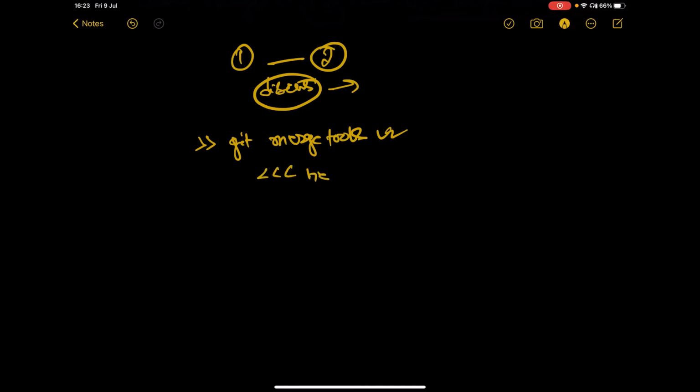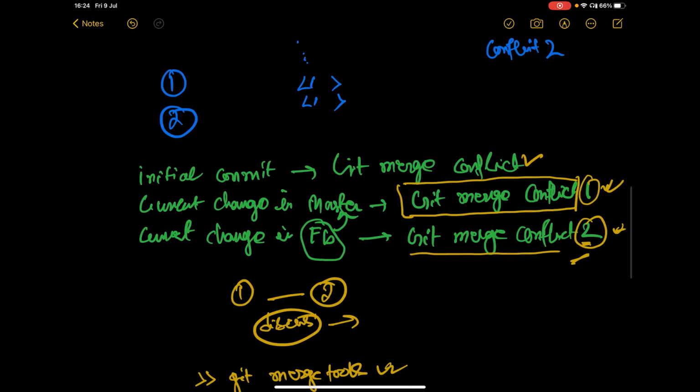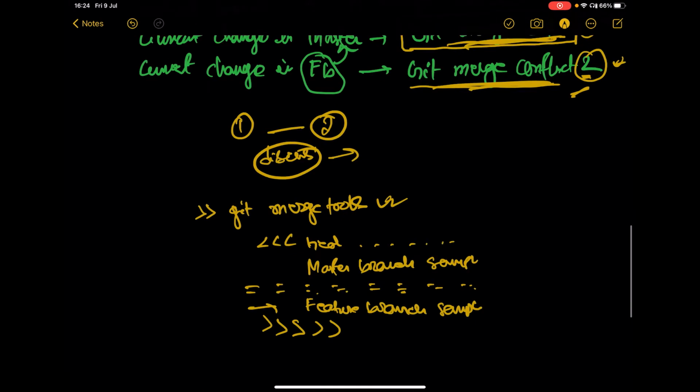Something like head, then some message, then it will show, okay, this is the master branch sample. It will look like this in the git bash console, and then it will be like this. Done. Here in this position, it will be the feature branch. For our case, it will be git merge conflict 1, and git merge conflict 2, right?